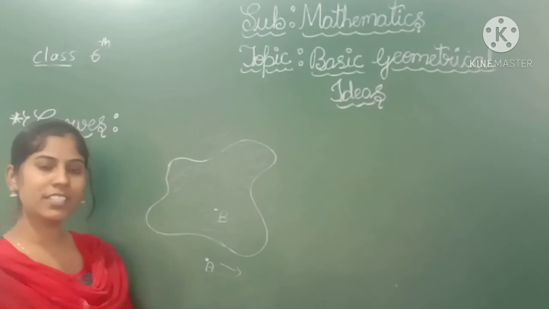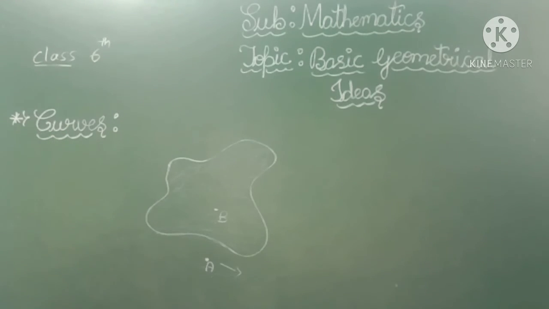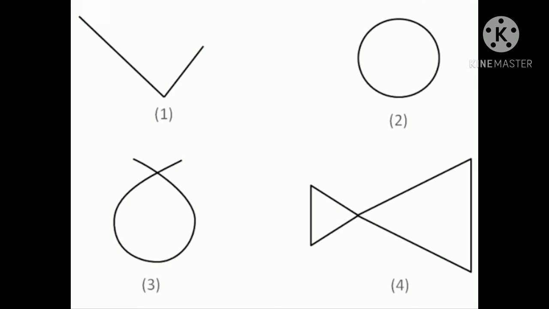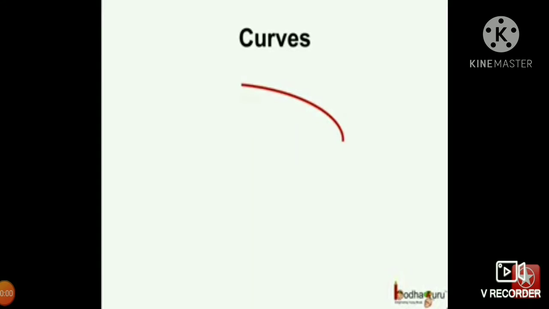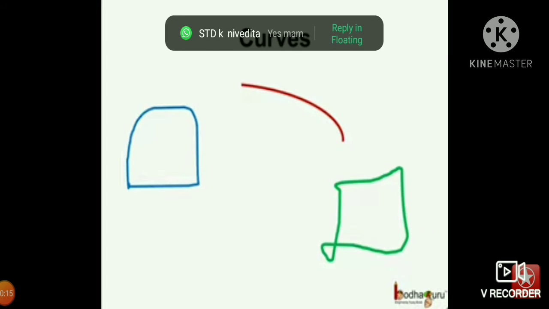The next topic is another very important one. These all are examples of curves. See, all these figures. You can see these are all examples of curves. As we know, curves are drawn without lifting your pencil or pen from the paper.